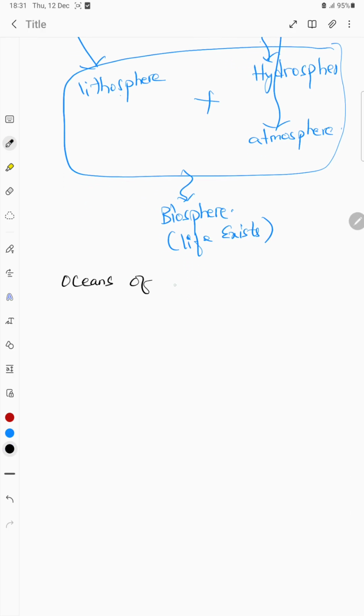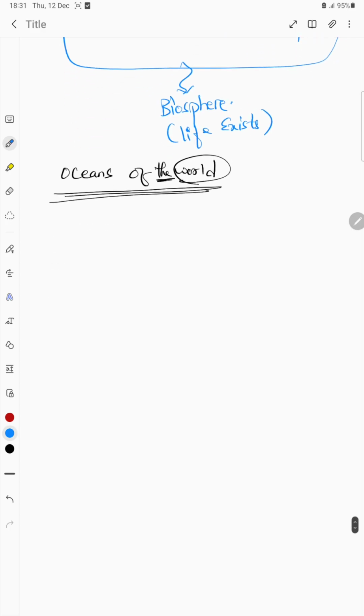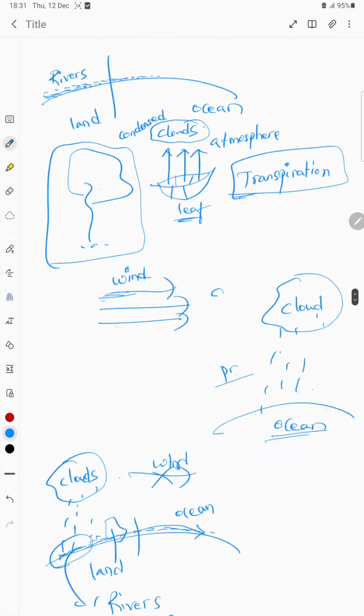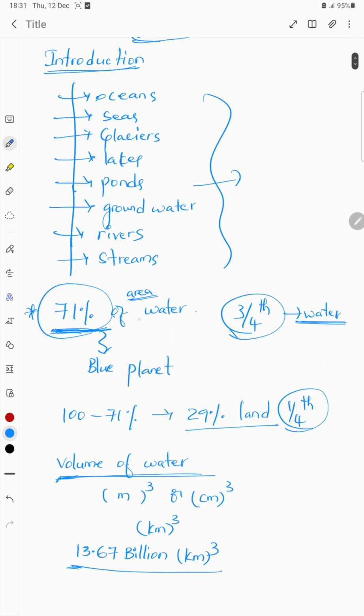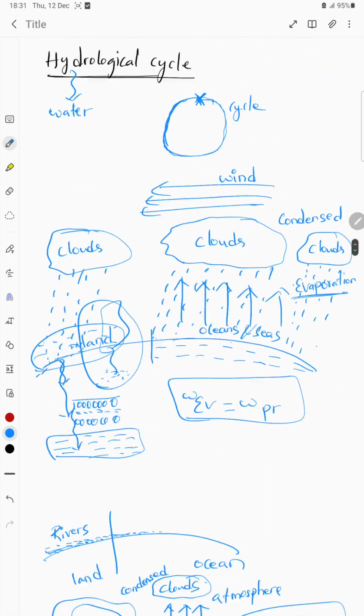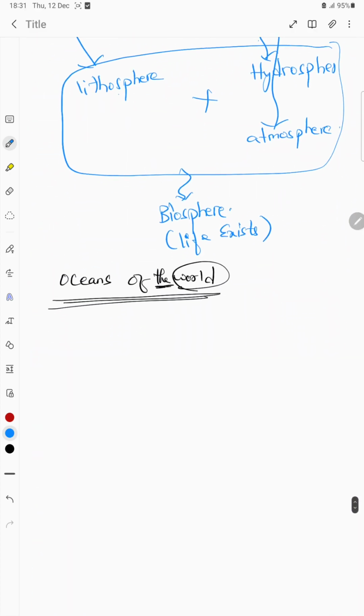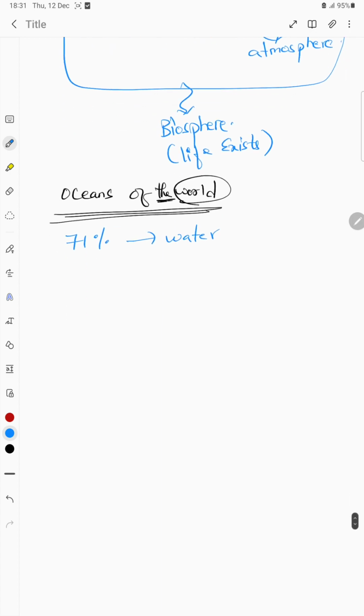And then the next topic is the oceans of the world. The should be involved because of the superlative degree. And then if you look at this in the introduction itself, we know that 71% of the Earth's area is water. So that's the first point we have to write: 71% is water.